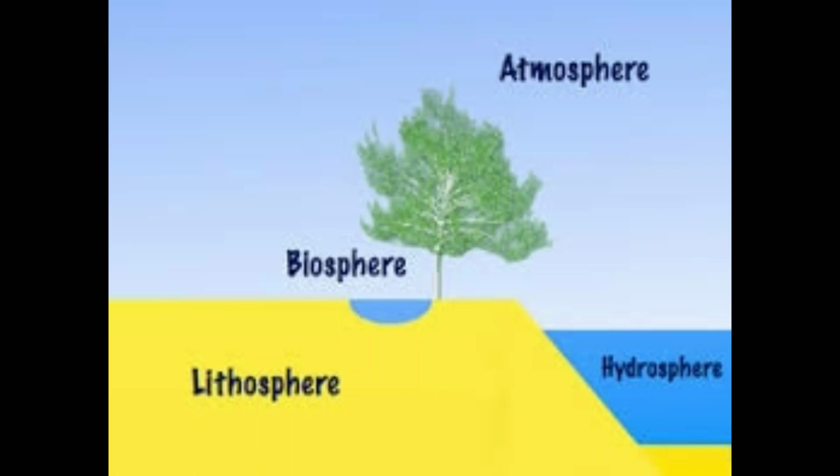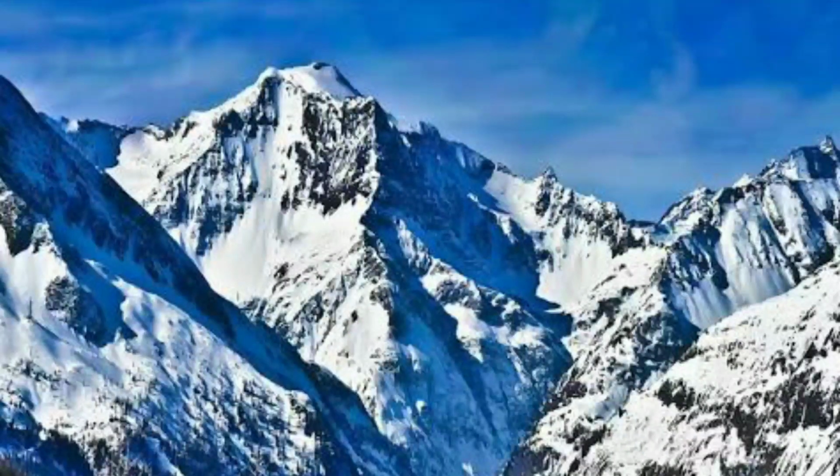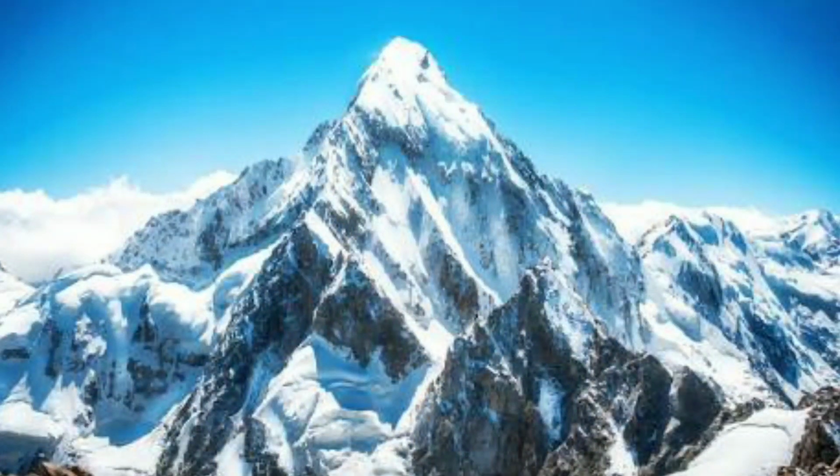Earth is composed of 4 spheres, namely the lithosphere, the atmosphere, the hydrosphere and the biosphere. Already I told you, the sequence of lessons generally follows the spheres of the earth system in a comprehensive manner. First we will discuss the 4 spheres. What is the lithosphere? The lithosphere is the solid outer part of the earth.